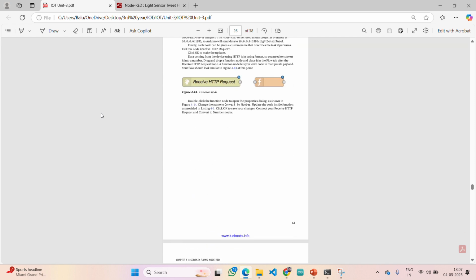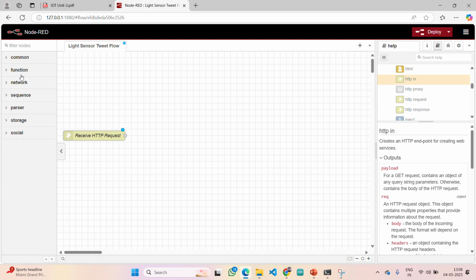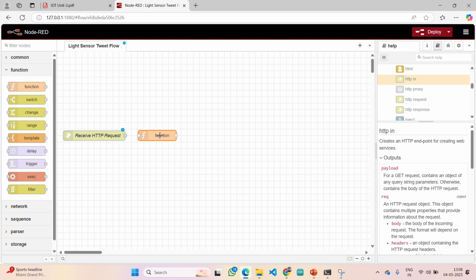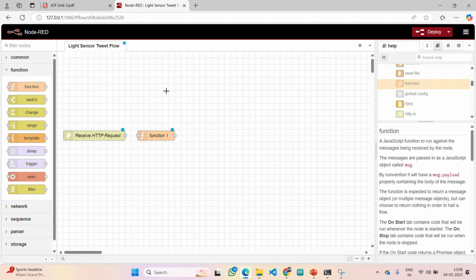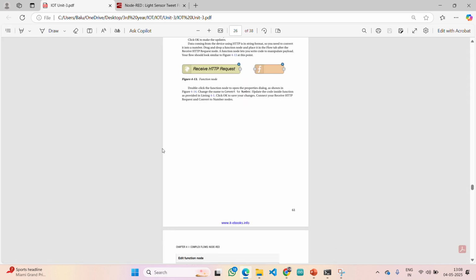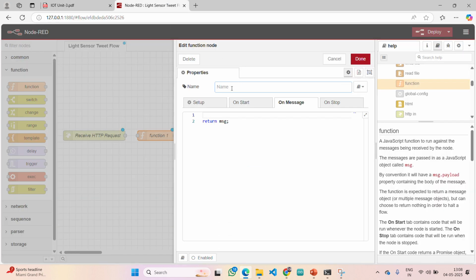Now coming to the second node, the function node. The reason they have chosen the function node is, as I told, the sensor value, our LDR sensor value which they are trying to get, is in the format of string. That we are going to convert to integer type. This function we are naming as "convert to number".